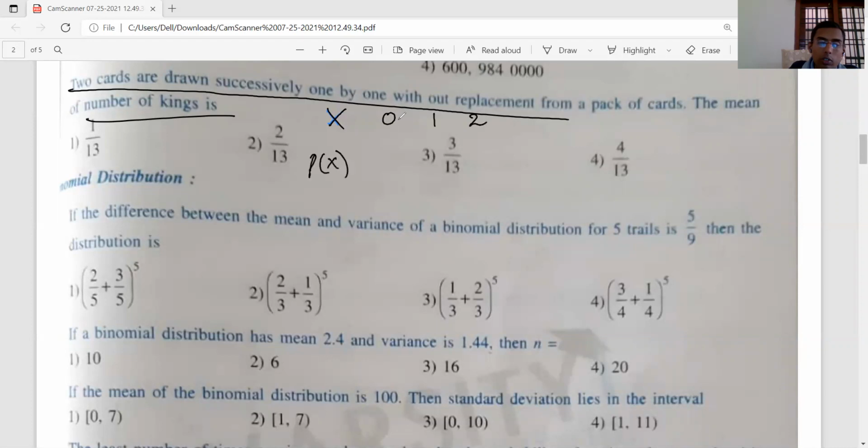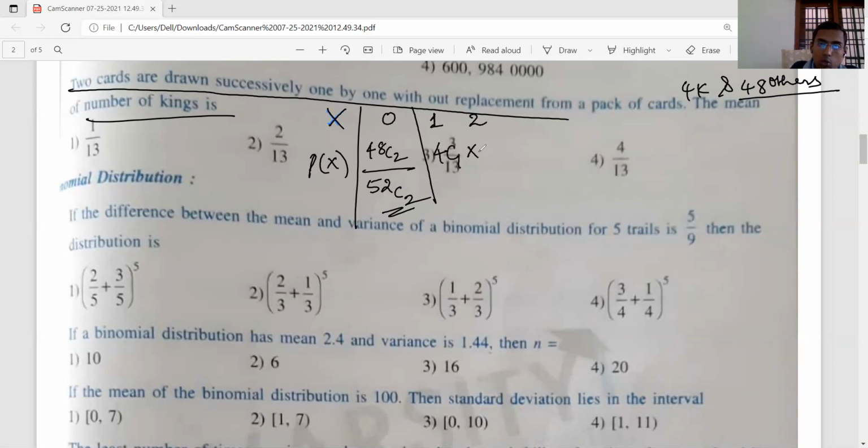Probability of X. Let's say you got 0 kings. No king means 4 kings are there and 48 other cards are there. So 0 kings means both cards must come from the 48, out of 52C2 total possibilities. And 1 king means 4C1, and the remaining one should come from the 48 cards, over 52C2. Next, 2 kings means 4C2 over 52C2.